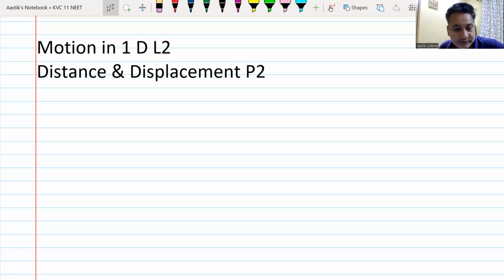Yes, beta, tell me. Length of the actual path in a given time. Length of the actual path traveled is what?